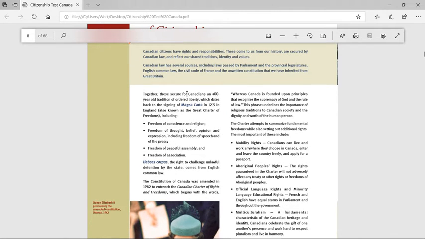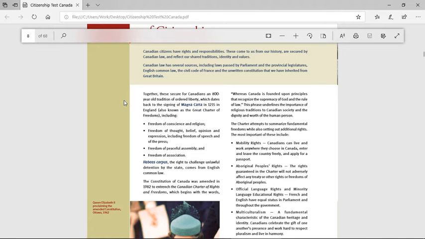Together, these secure for Canadians an 800-year-old tradition of ordered liberty, which dates back to the signing of the Magna Carta in 1215 in England, also known as the Great Charter of Freedoms, including freedom of conscience and religion, freedom of thought, belief, opinion, and expression, including freedom of speech and of the press, freedom of peaceful assembly, and freedom of association. Habeas corpus, the right to challenge unlawful detention by the state, comes from the English common law.